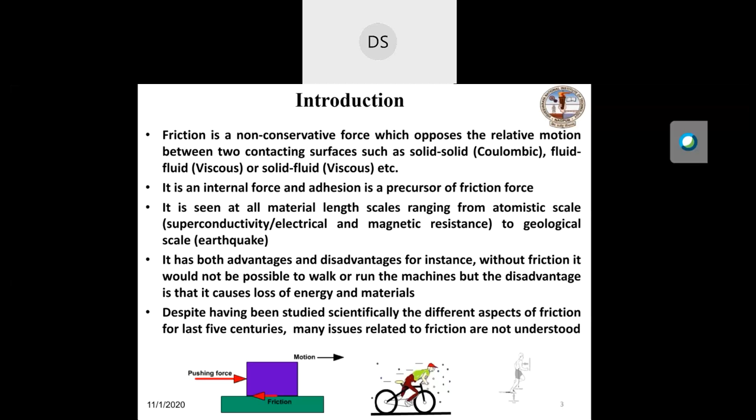For example, in the figure which is given, it is shown that a mass is placed on a surface, and a horizontal push force is being applied. Basically, this push force is a shear force, because friction is a shear force. So friction develops in the form of shear stress. If you divide the force by the area of contact, that will give you the frictional shear stress. And this force will also cause the motion.